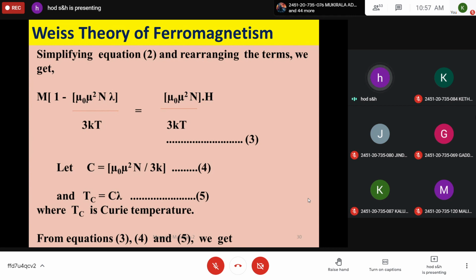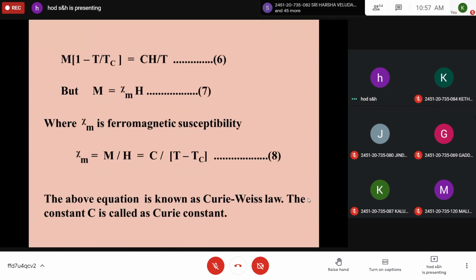And substitute in equation 3. 4, 5, you substitute in equation 3. So mu naught mu square N by 3k can be taken as C and Tc is C into lambda. So by substituting 4 and 5 in equation 3, we will get M into 1 minus T by Tc is equal to CH by T, equation 6.